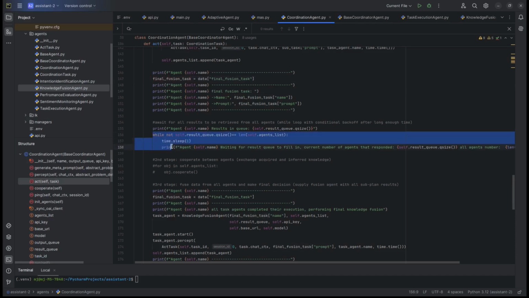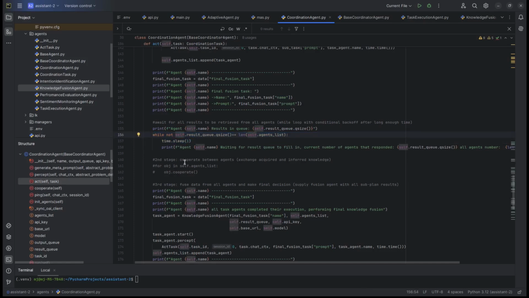coordination agent is waiting for them to finish their execution. So it just probes every second whether the resulting queue, on which all the partial results from those agents should be deposited, has a size equal to the number of agents in the list, so the number of agents that were initialized.